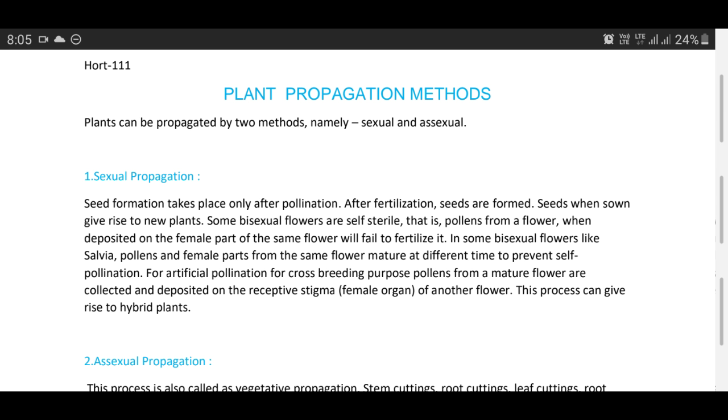In some bisexual flowers, like salvia, pollen and female parts from the same flower mature at different times to prevent self pollination. For artificial pollination, for cross breeding purposes, pollen from a mature flower is collected and deposited on the receptive stigma, that is the female organ, of another flower. This process can give rise to hybrid plants.